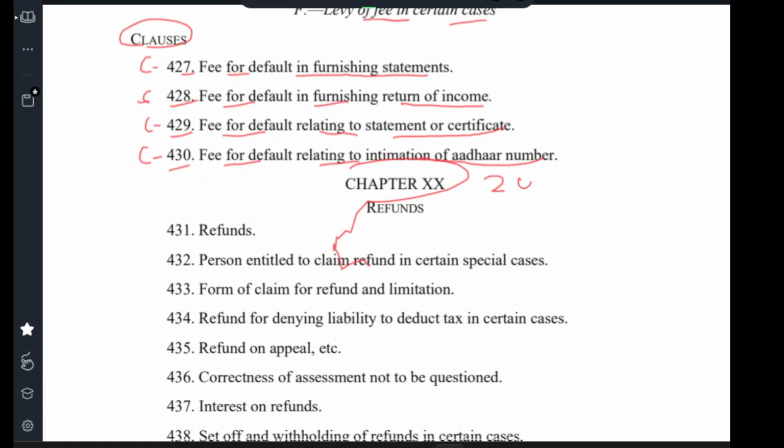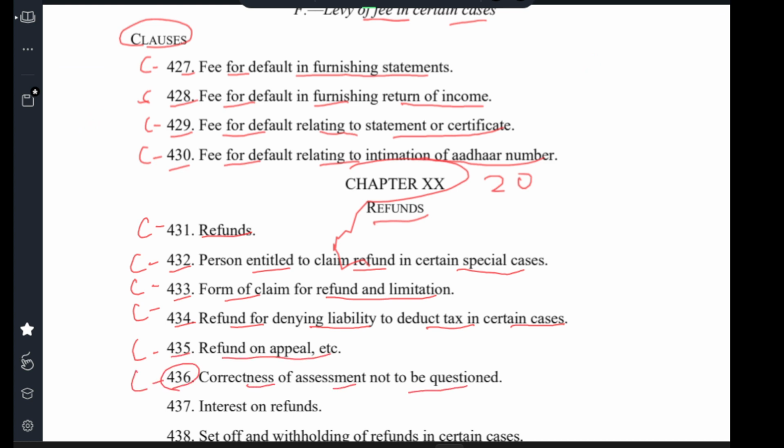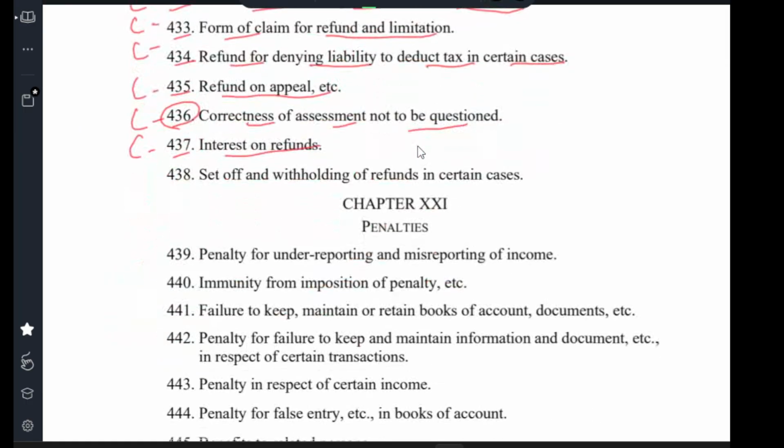Chapter 20, refund. Clause 431, refund. Clause 432, person entitled to claim refund in certain special classes. Clause 433, form of claim of refund and limitation. Clause 434, refund for denying liability to deduct taxes in certain cases. Clause 435, refund on appeal. Clause 436, correction of assessment not to be questioned. Clause 437, interest on refund. Clause 438, set off and withholding of refund in certain cases.